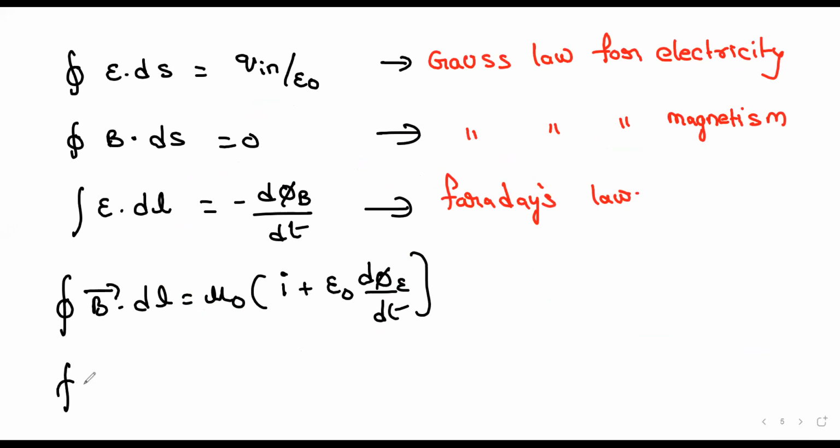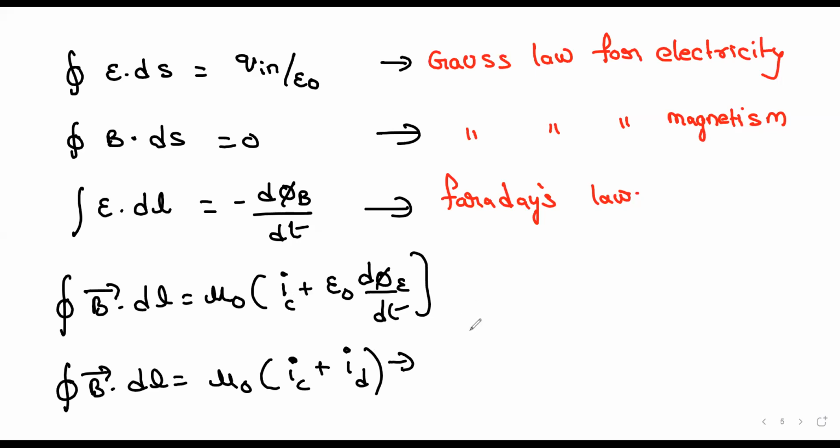So if we substitute this here, we get integral. See, this I is I conduction current, and this is I displacement current. This is Ampere-Maxwell law.